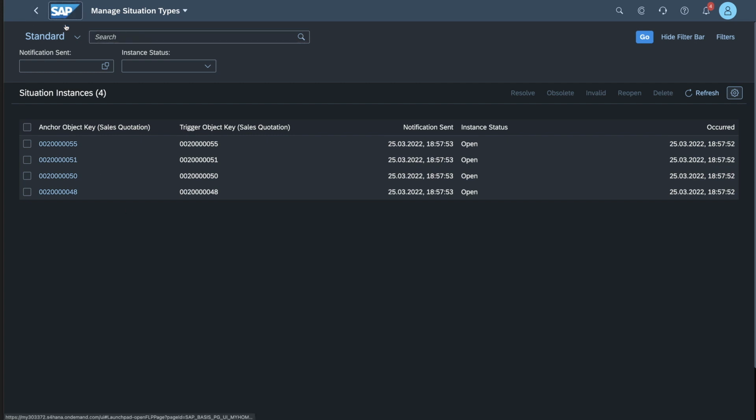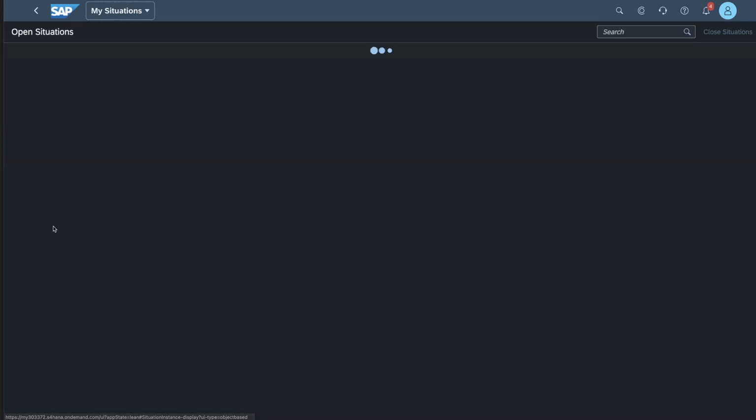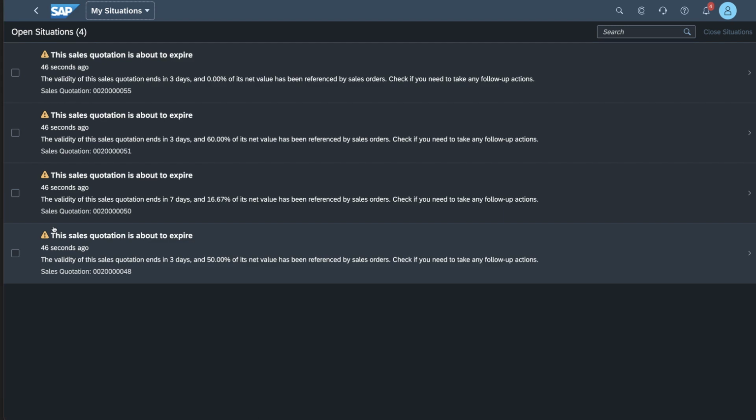So let's go to the Fiori Launchpad to see what the user would see in this case. Number 1, we have this tile that I can keep going back to as my day unfolds, and whenever I have a little bit of time, I can go and look at the situations that I need to deal with. By clicking on each one of these lines, it's going to take me to the quotation.